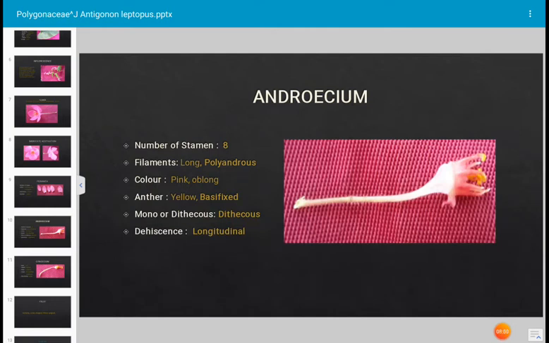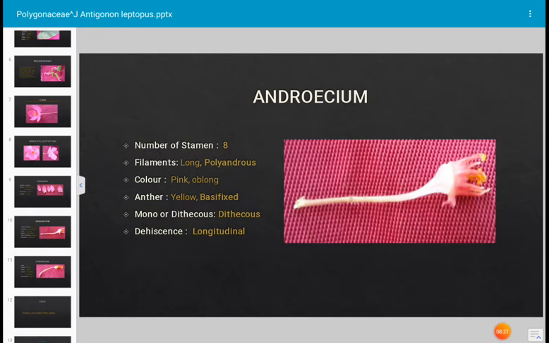This is the androecium. There are 8 stamens observed in the flower. Filaments are long and free, hence described as polyandrous condition. Color is pink and oblong. Anther lobe is oblong.